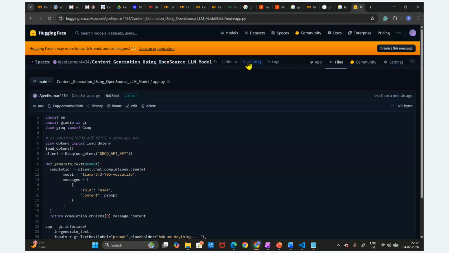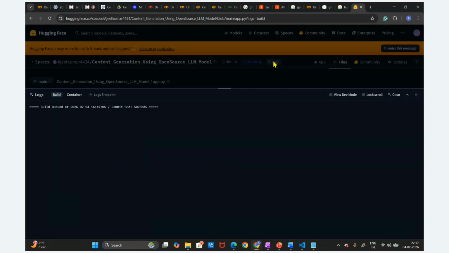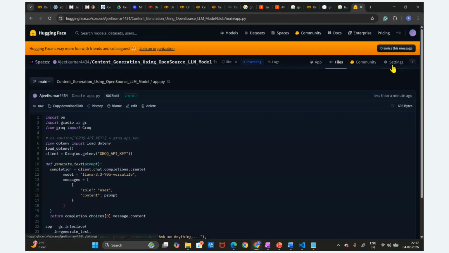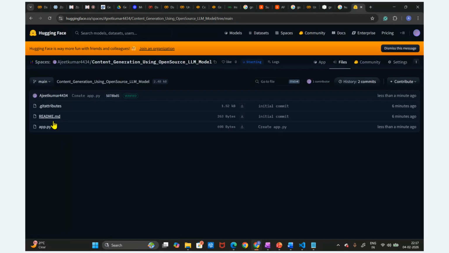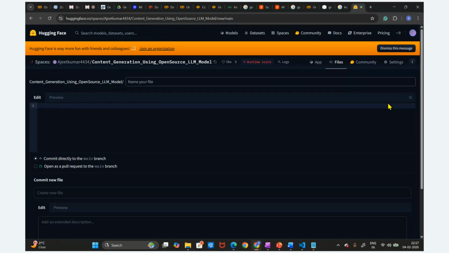It starts the building. You can see it is going to create the logs here, but as of now we have not installed the requirement file. We need to create the requirement file. So how to create? Just click on the file. The requirement file is not created by default, so we need to create the requirements.txt file.